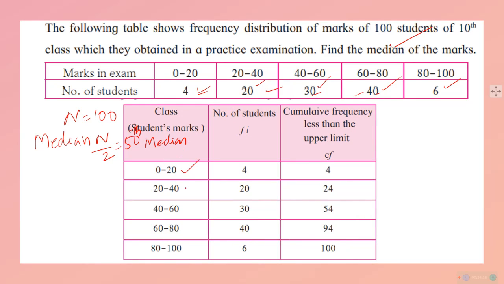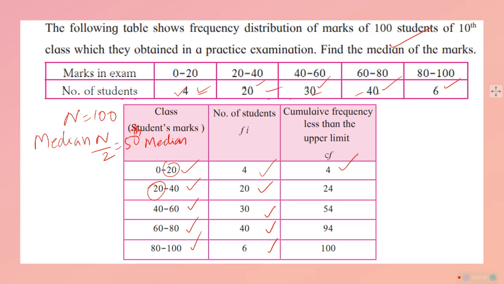We will make 0 to 20, 20 to 40, 40 to 60, 60 to 80 and 80 to 100. Then according to the given data, 20 is given, 20 is given. So it is inclusive. So no problem, no missing. 4 are there, no need a special class. Class mark is, class division is very correct. And number of students are given in the question. And this is the cumulative frequency.